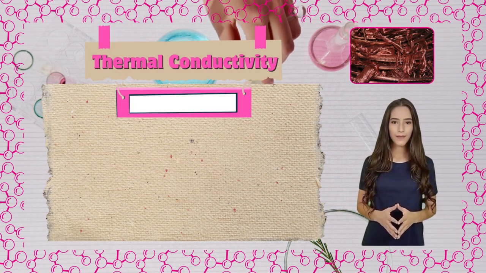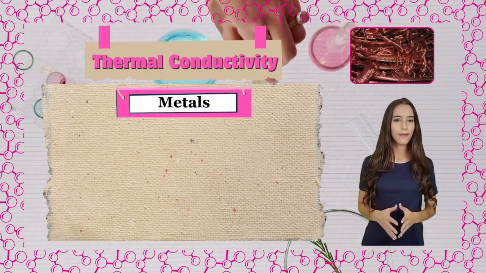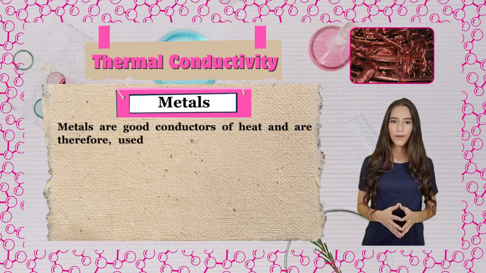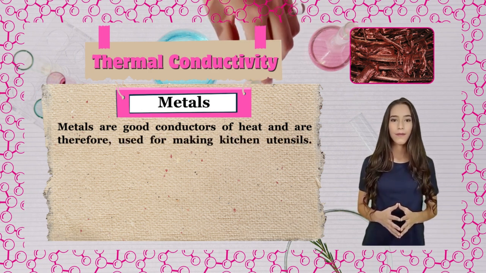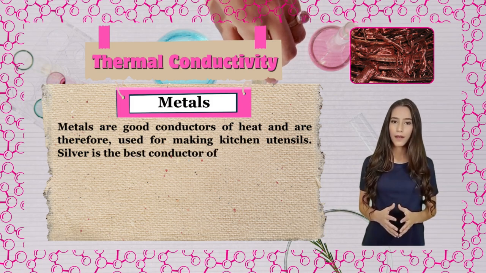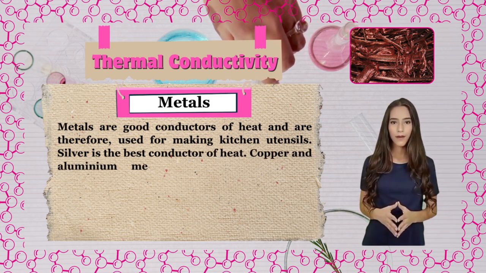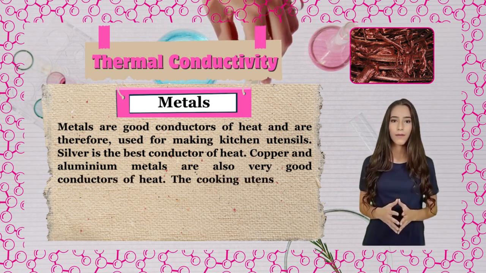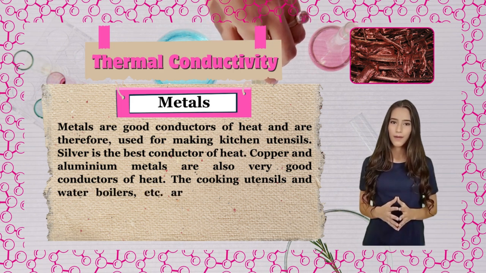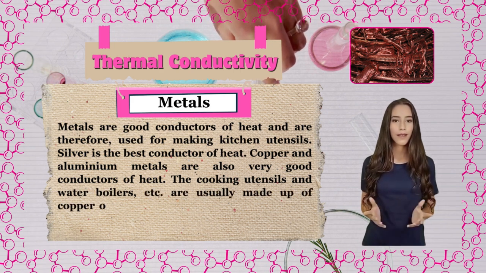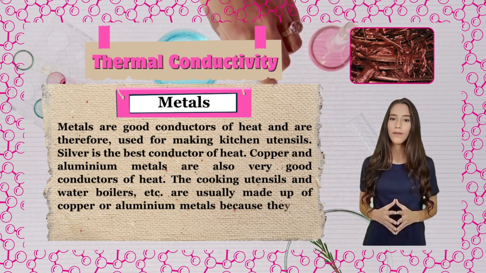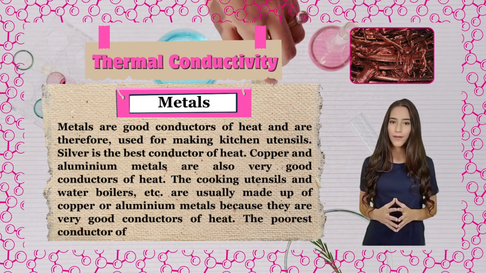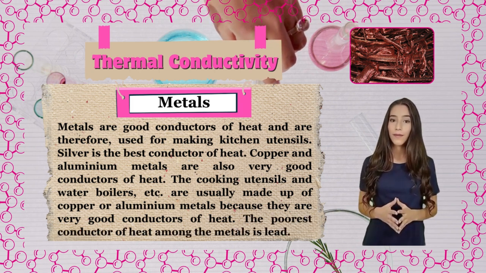Thermal conductivity. Metals. Metals are good conductors of heat and are therefore used for making kitchen utensils. Silver is the best conductor of heat. Copper and aluminium metals are also very good conductors of heat. The cooking utensils and water boilers, etc. are usually made up of copper or aluminium metals because they are very good conductors of heat. The poorest conductor of heat among the metals is lead.